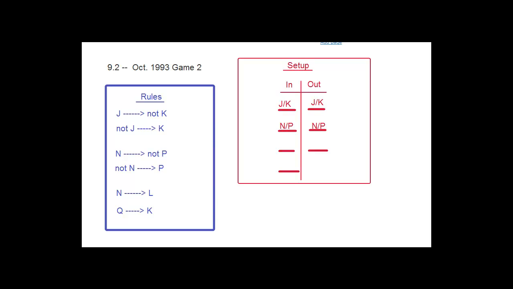Now we look at C, which says L and N. So we choose L and N, and that's fine. The P goes out, but that doesn't tell us anything about whether the J or the K is going to be chosen. It also leaves room for the Q and the M to still move. So the L and the N leave a couple of things undecided, so that can't be the answer.